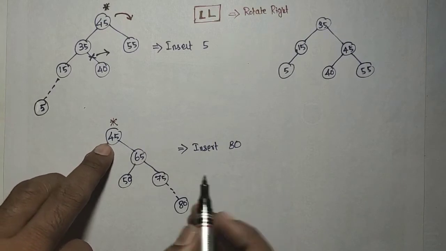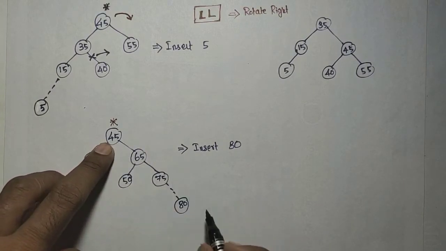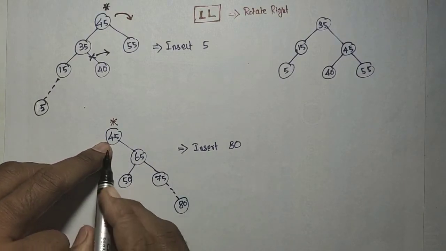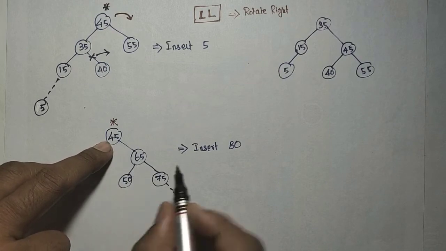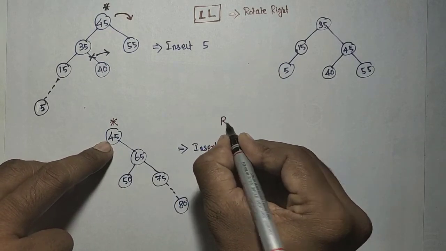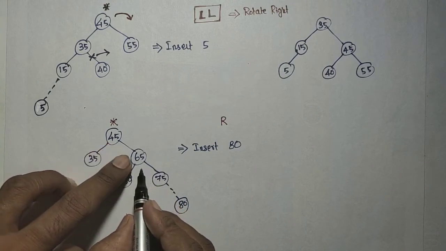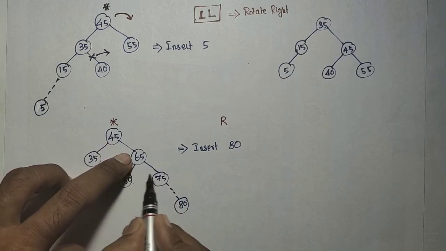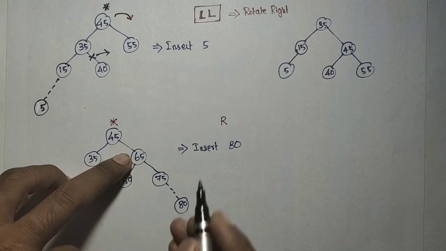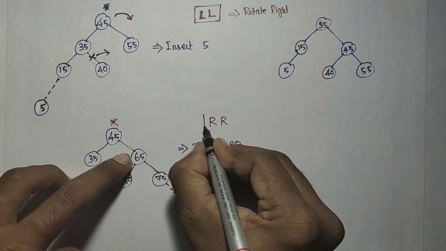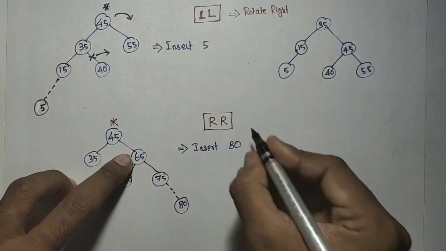You added the 80 on the right side of the 45, that is, in the right subtree, and in the right subtree you added it on the right side. Right of right, this is the case.